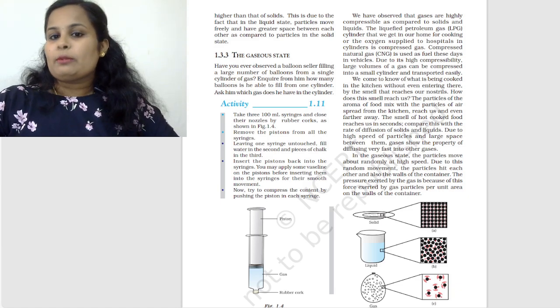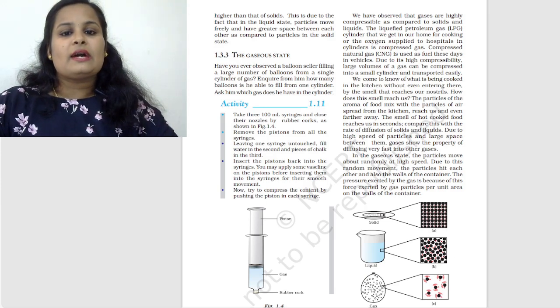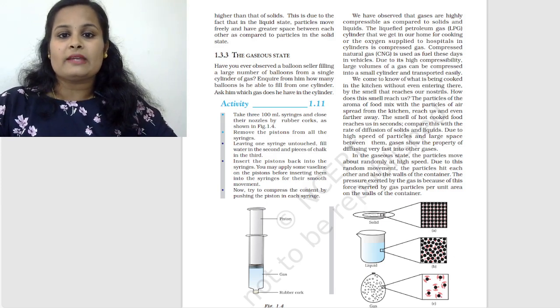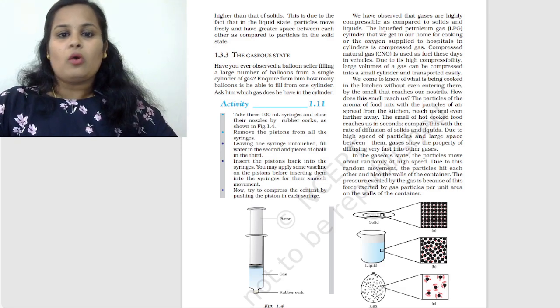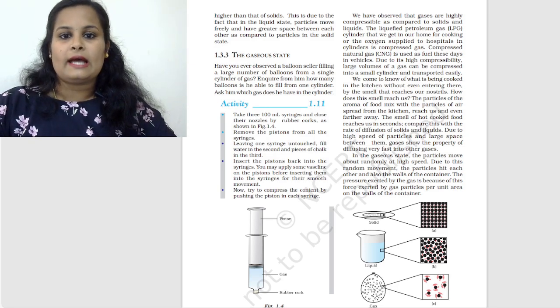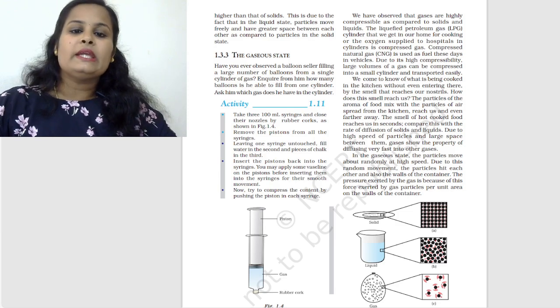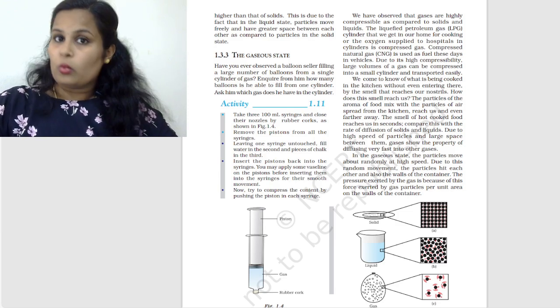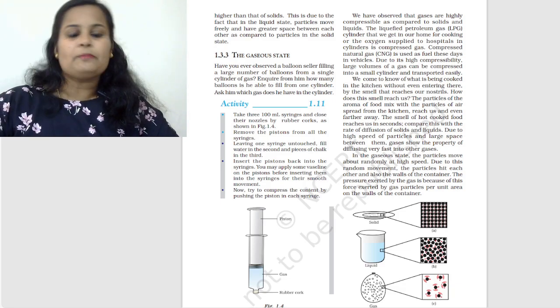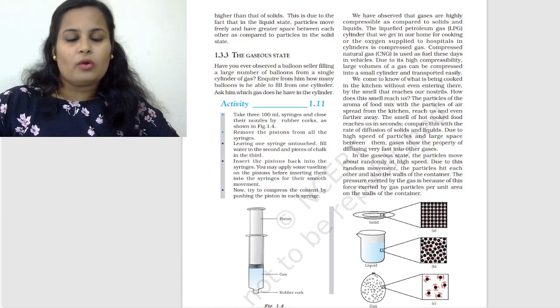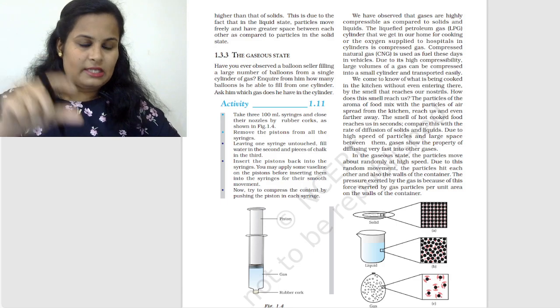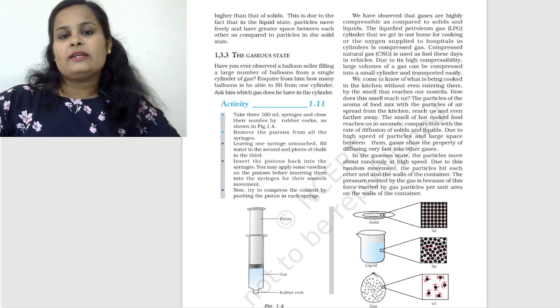So regarding activity 1.11, we can say take 300 ml syringes and close their nozzles by rubber corks as shown in figure 1.4. Remove the pistons from all the syringes, leaving one syringe untouched. Fill water in the second and pieces of chalk in the third. So we need basically air, then water, and then chalk. We have to insert them in the syringe. Insert the pistons back into the syringes. You may apply some Vaseline on the pistons before inserting them into the syringe for smooth movement, so that we can insert that particular substance very easily into the syringe.